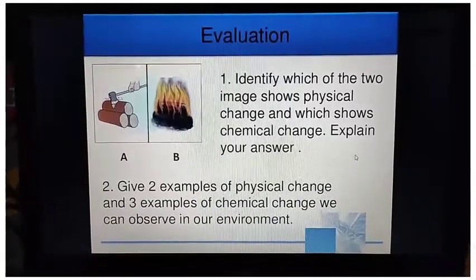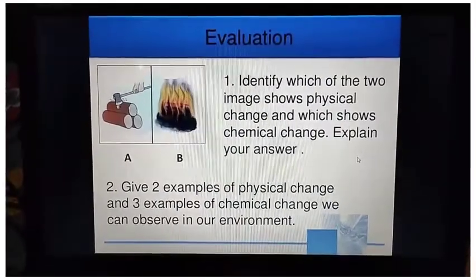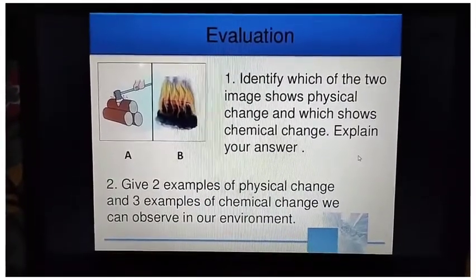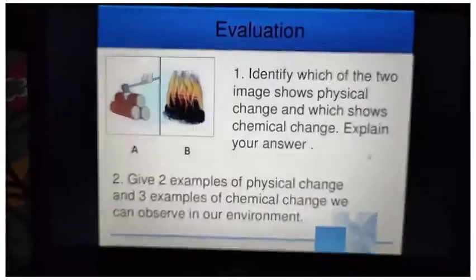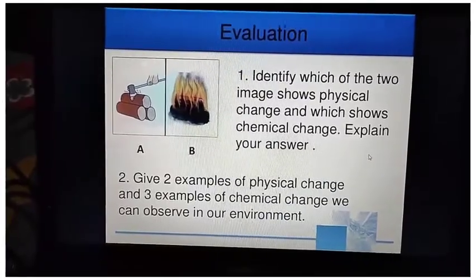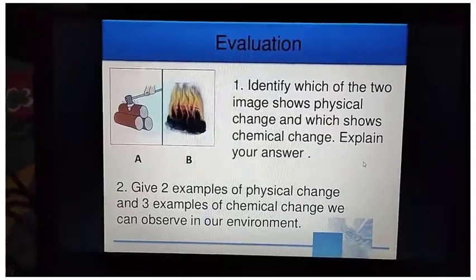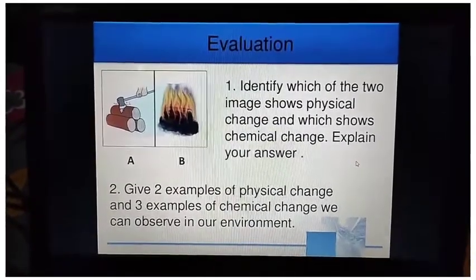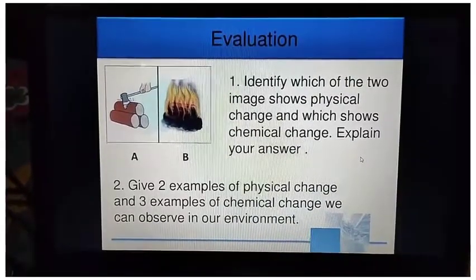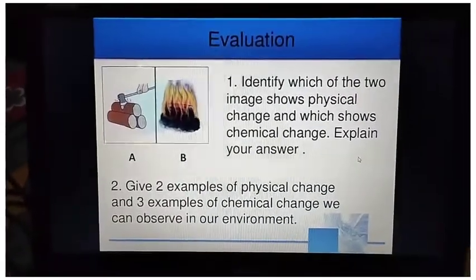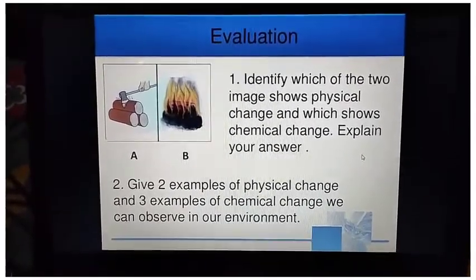In the first figure, that is figure A, cutting wood is an example of physical change because no new substances are formed and the composition remains the same. Even after cutting, the small pieces of wood have the same properties as the entire wood, right? So the composition remains the same, that is why it is a physical change. But in figure B, coal is burning. Once the burning is over, new substances are formed, right? So that is why it is a chemical change.